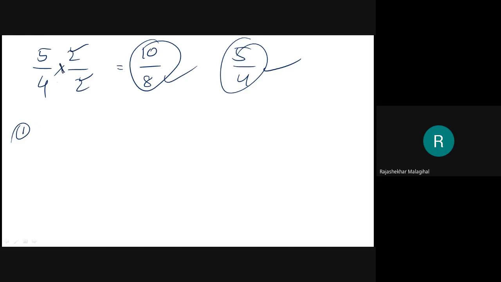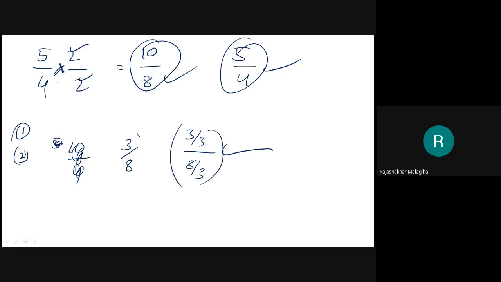Here I told about a multiplication. The same rule I can check for division also. I will take 3 by 8 as one ratio. Then 3 by 3 divided by 8 by 3 is also a ratio. But this ratio and this ratio are same. Why? Because I divided the numerator by 3 and the denominator also by 3. Means the common conclusion I can make here.